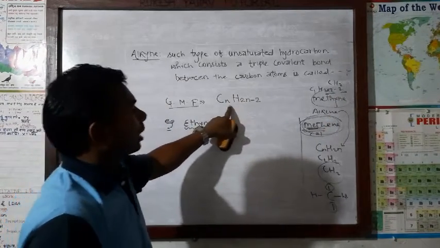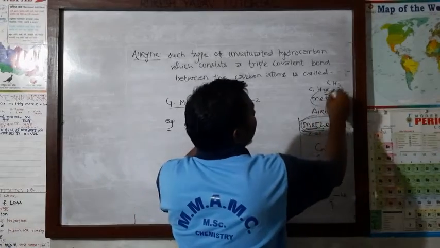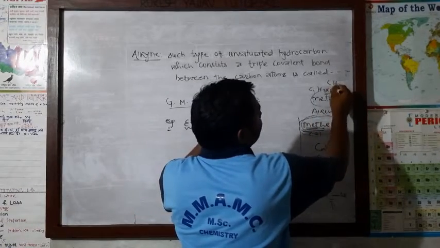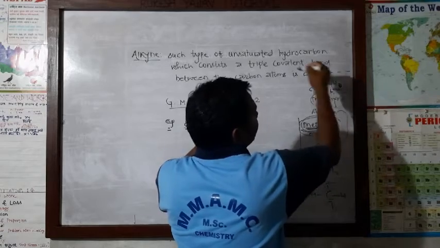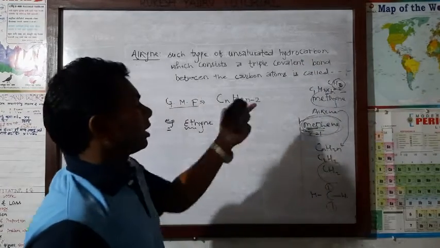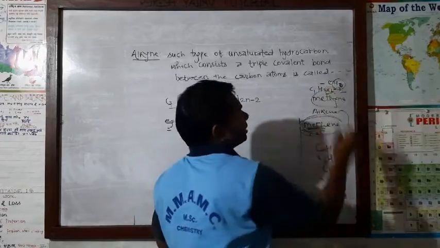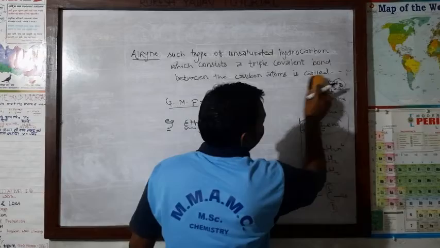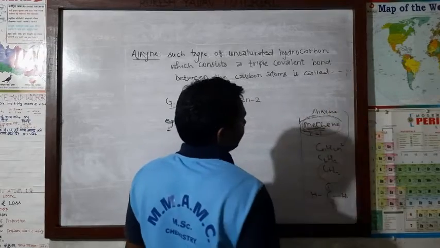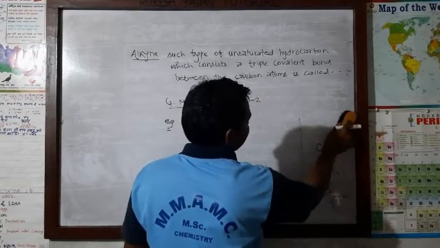Number of carbon atoms is 1, not 2, it's 1. The 2 into 1 means 2, 2 minus 2 means how much? 0. Means there is no hydrogen atom, and carbon is single only, means there is no such compound available. That's why methane is not possible.